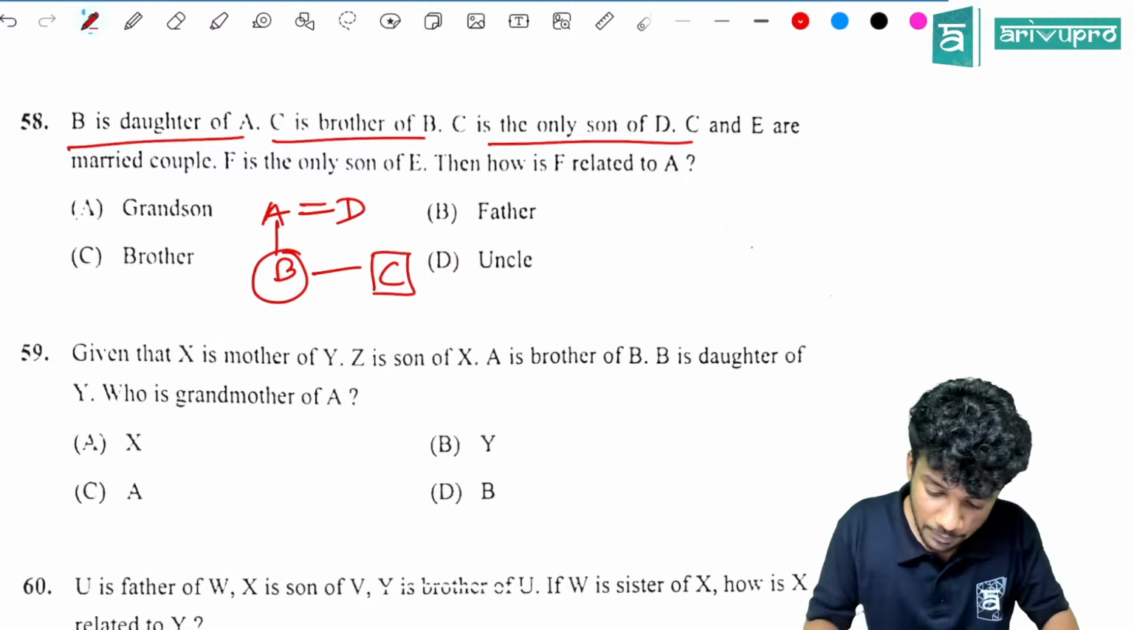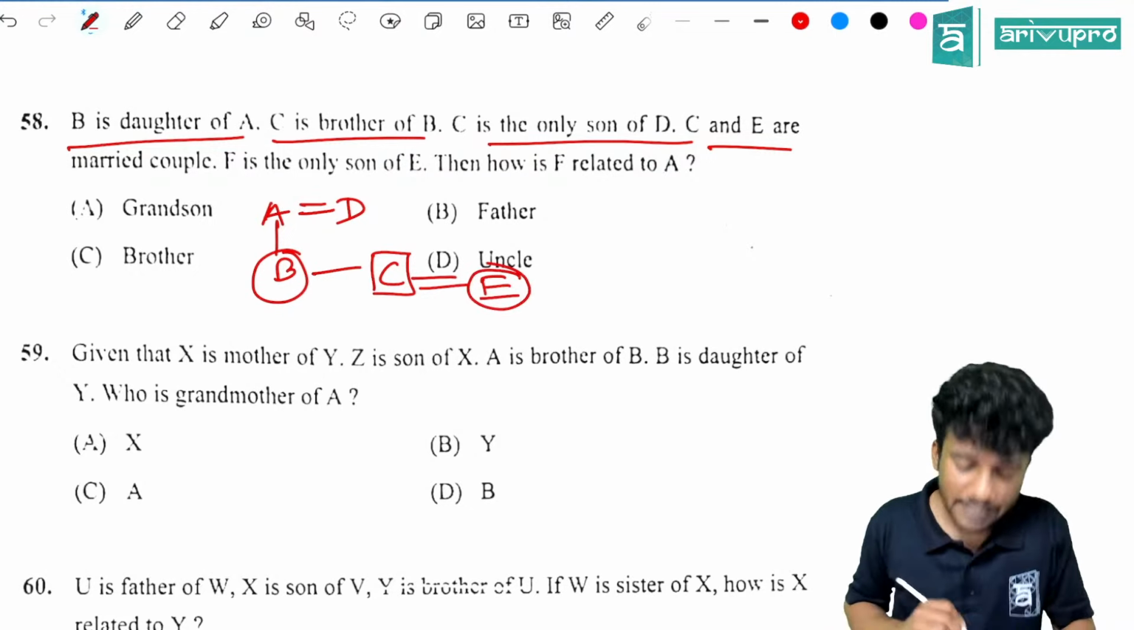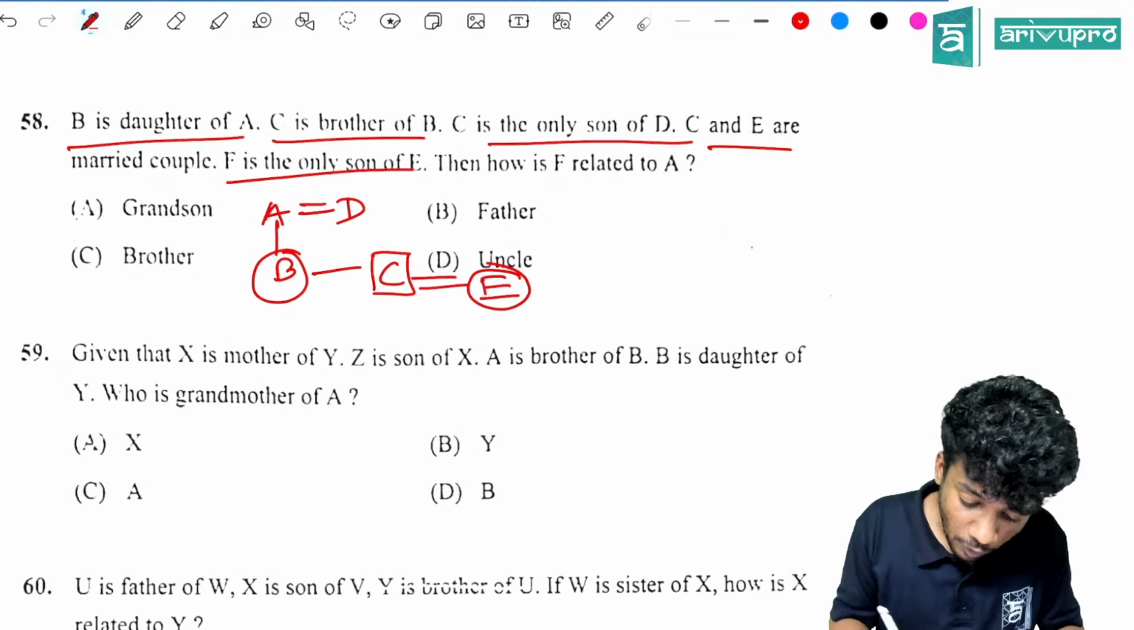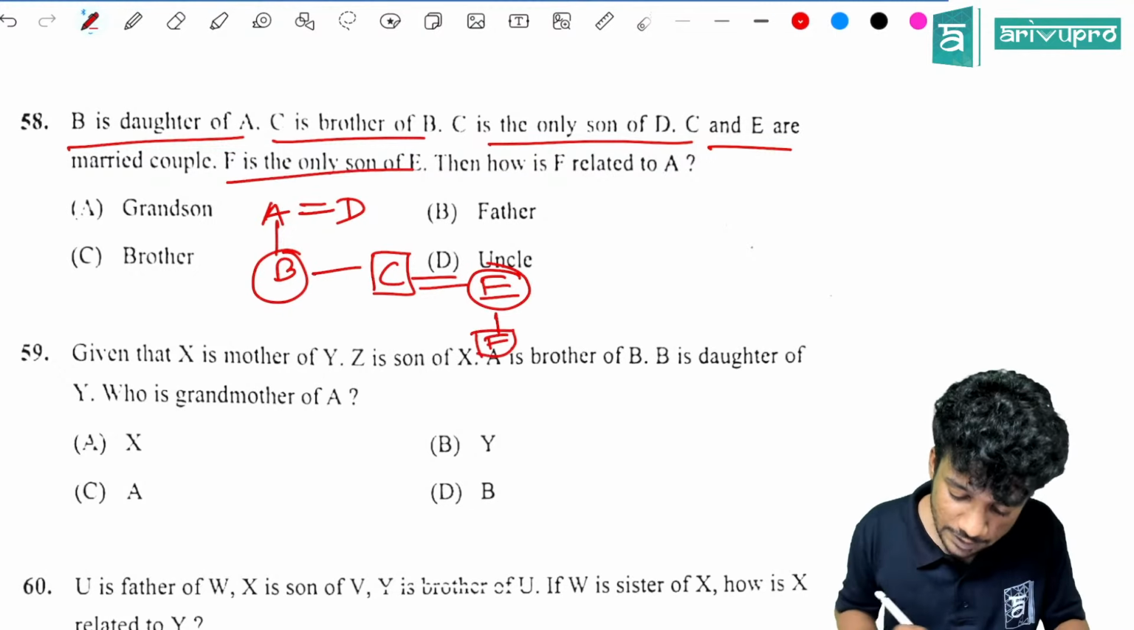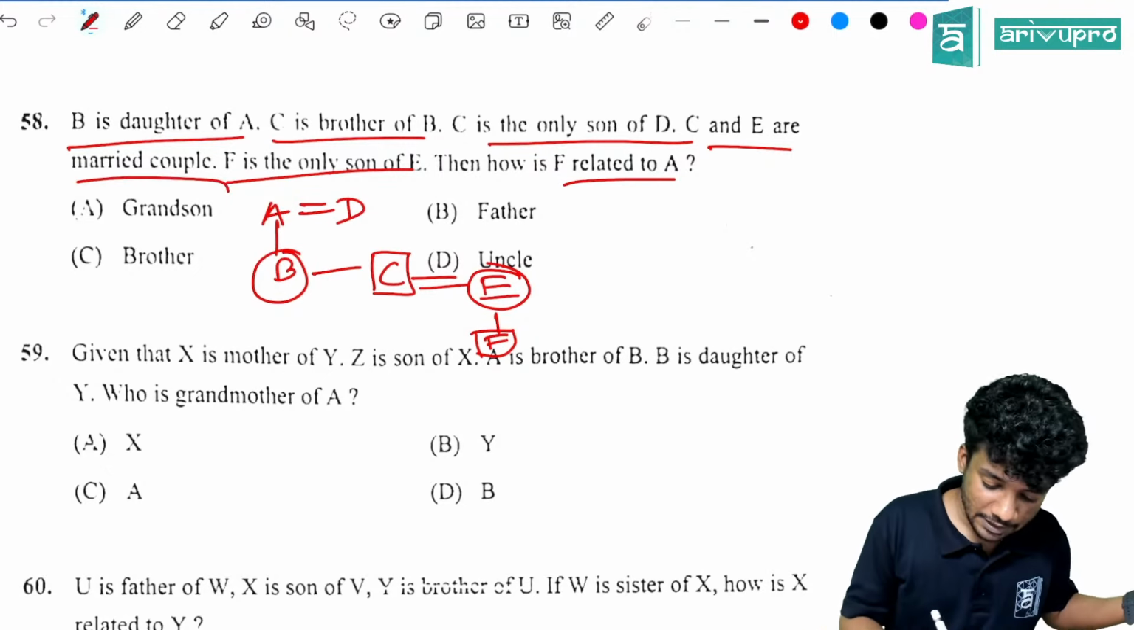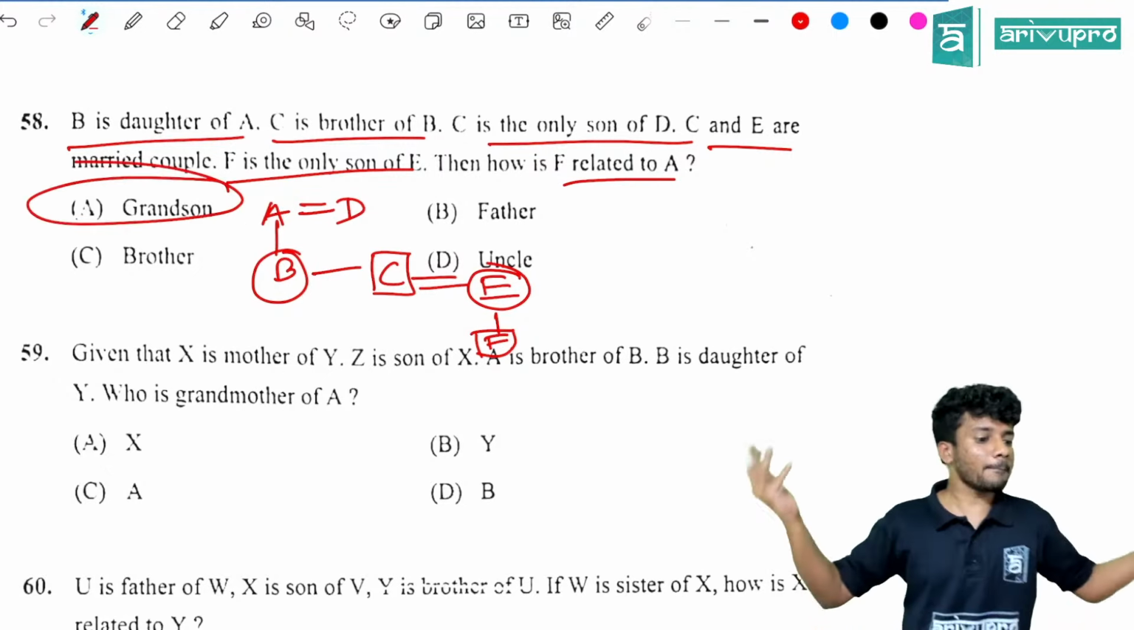C and E are married couples. E will be female then. F is the only son of E. How is F related to A? Very easy question. Grandson, because he is a male.